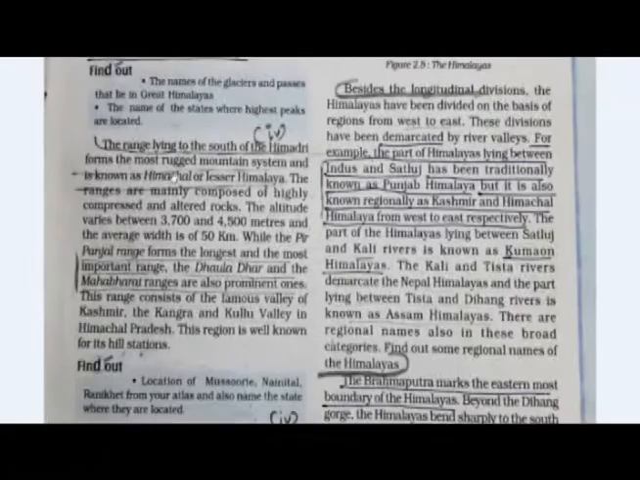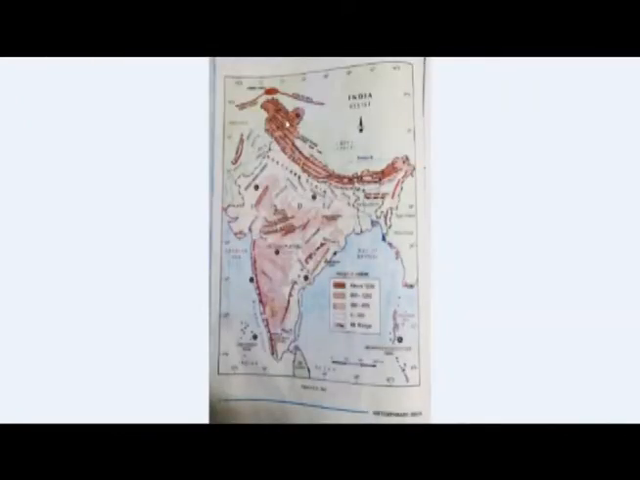The range lying to the south of the Himadri forms the most rugged mountain system and is known as Himachal or the Lesser Himalayas. So when we come down from the north, the middle ranges of the Himalaya are known as Himachal.